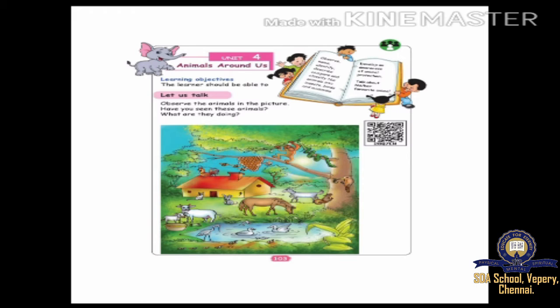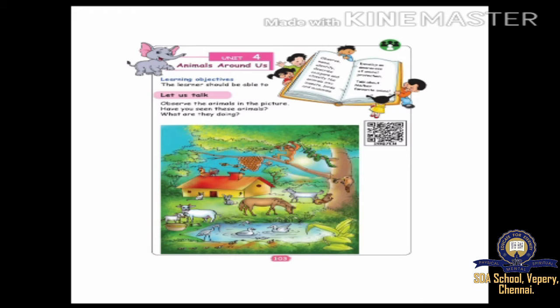Okay, next we are going to see birds. See, the crane and the ducks are in the pond. Now, cuckoo, it's not a cuckoo, it's a woodpecker. Woodpecker is in the tree. Hen is on the roof.